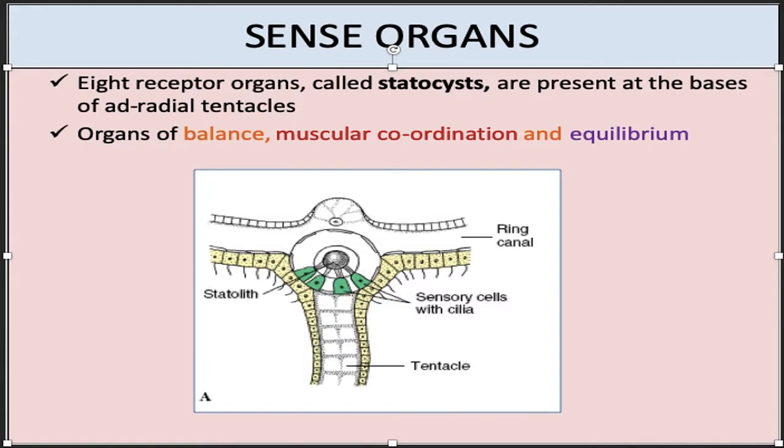the statolith lies in the center of the statocyst due to the center of gravity and moves vertically, so the statolith is not touching the sensory processes. But when the medusa is tilted on one side, the statolith falls on the sensory processes of the tilted side and initiates the sensory nerve impulse which is conducted to the muscle cells. Through nerve cells of the outer and inner nerve ring, the muscle cells receive the message and they contract and restore the equilibrium. And this is how the statocysts help in maintaining the balance and equilibrium while swimming in medusa.